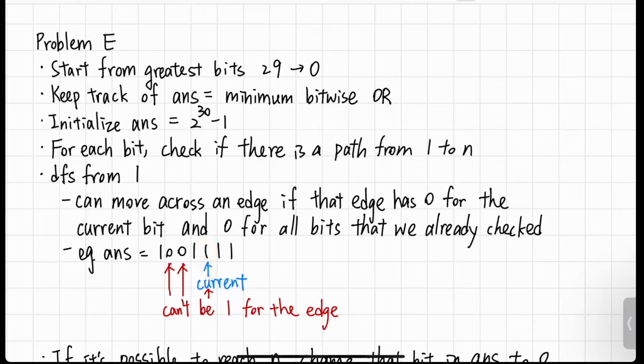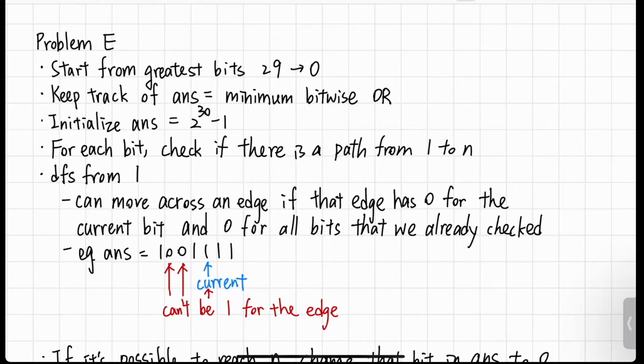However, we need to ensure our previous results, because previously we looped from the most significant bit to here. These bits are more important because they contribute a larger value to the answer. So we cannot make these bits 1 since we already checked that there exist paths that make these bits 0.